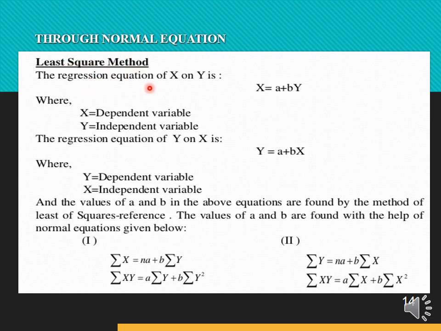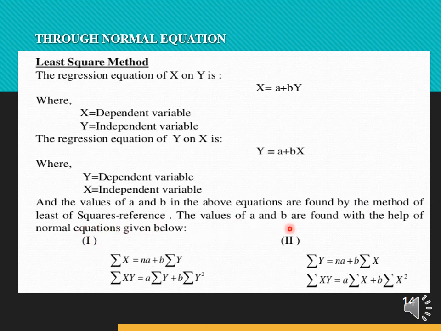The regression equation of x on y is given as x = a + by, where x is the dependent variable and y is the independent variable. Now the regression equation of y on x is given as y = a + bx, where y is the dependent variable and x is the independent variable. The values of a and b in the above equations are found by the method of least squares.